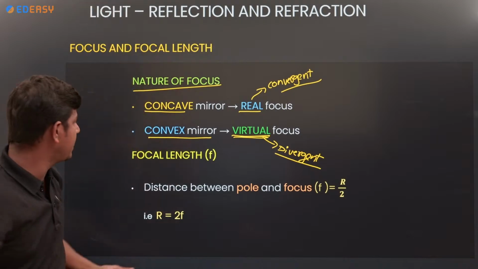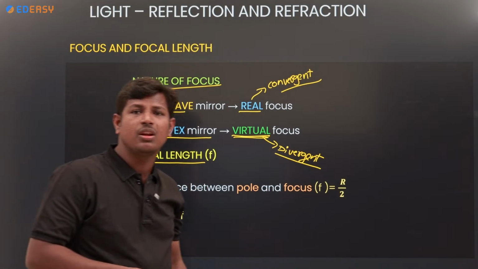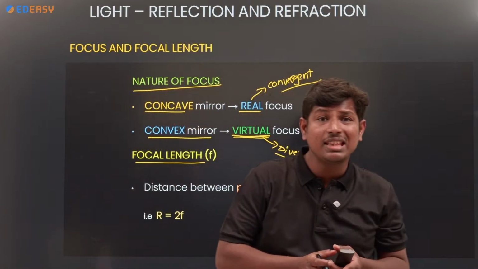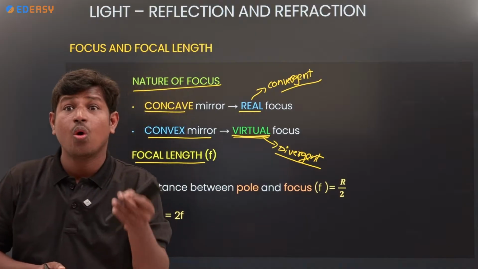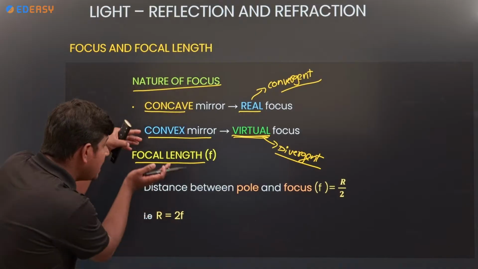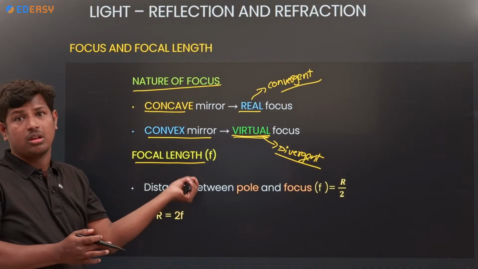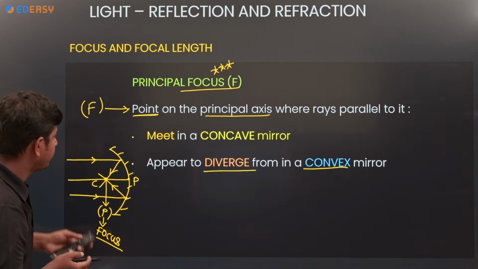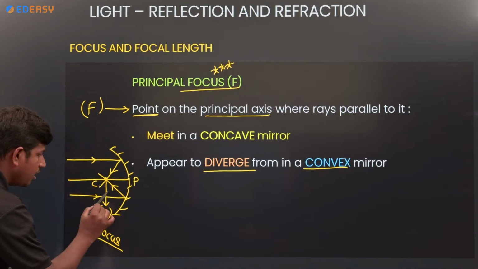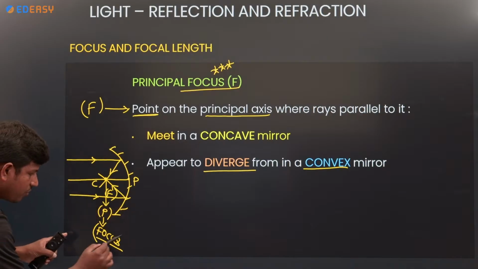Clear? Next, focal length. We discussed the radius of curvature and the center of curvature. What is the focal length? Here it is f, focus.